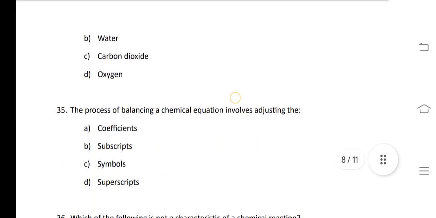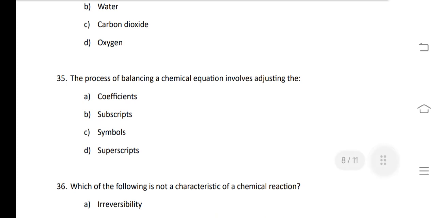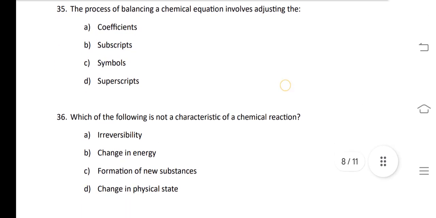So next question is, the process of balancing of a chemical equation involves adjusting the coefficient. So answer of 35th question is option A.